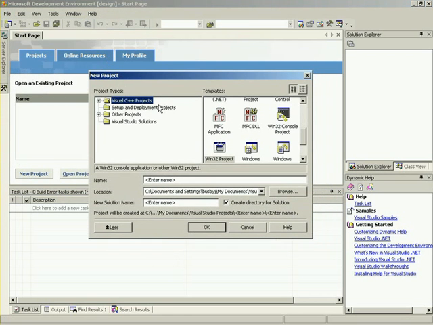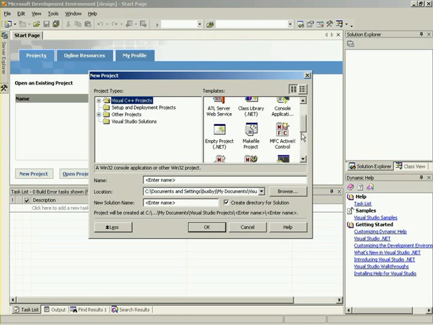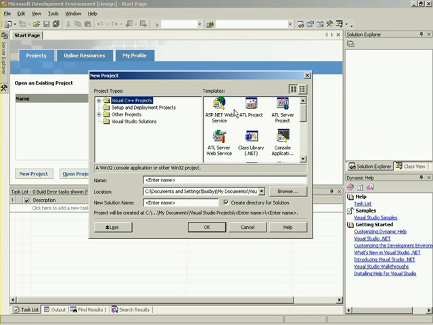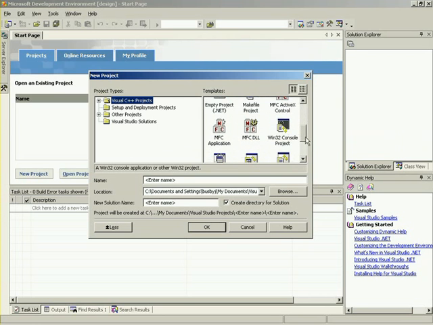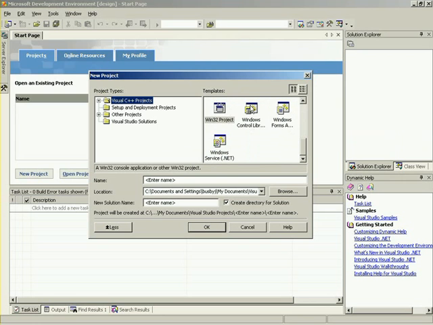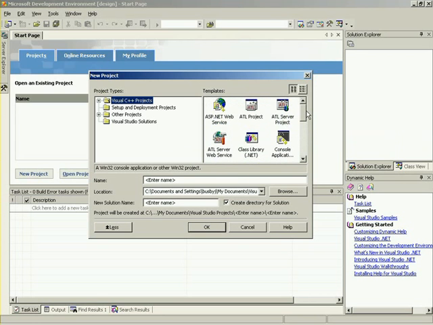And you'll notice we have Visual C++ projects, and inside of our templates folder right here, these are all sorts of different templates that can be created. So we can create a Win32 console project, an actual Win32 project with Windows and everything, and all sorts of just different things that we can create.